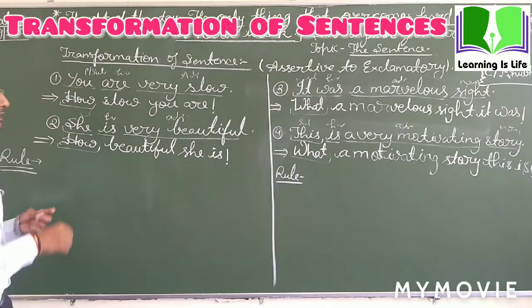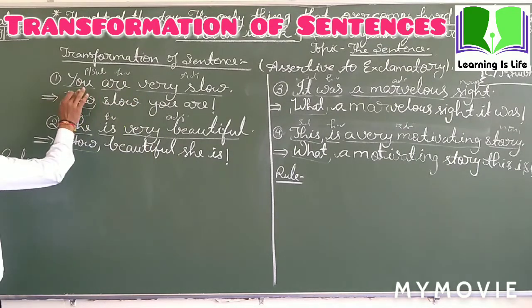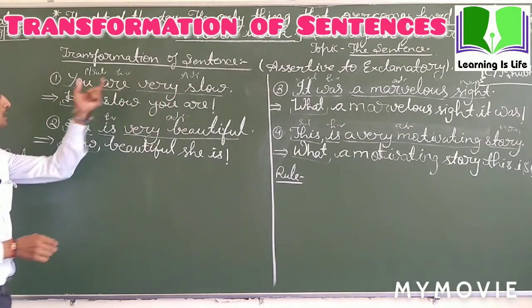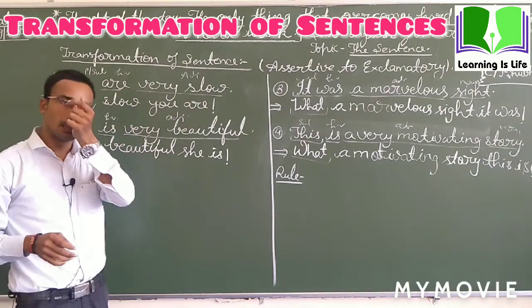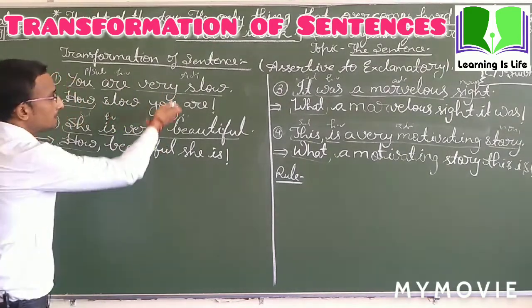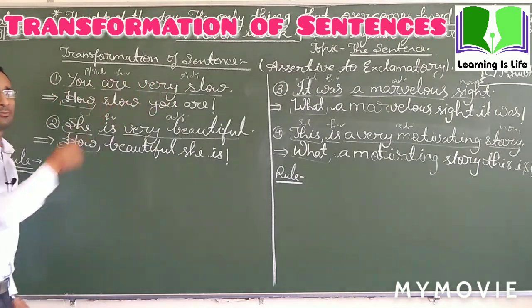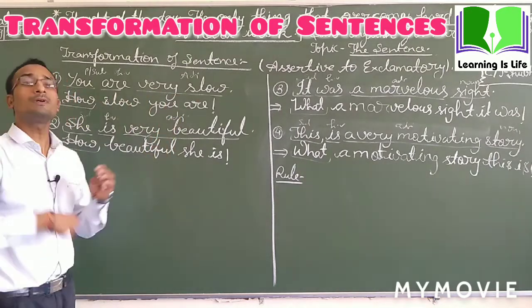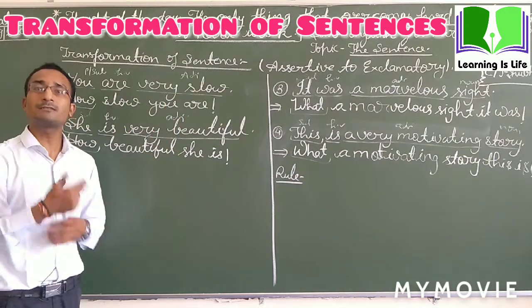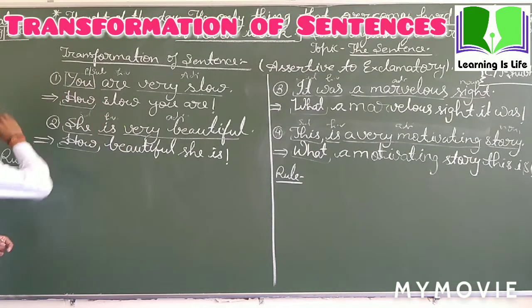One more thing to understand. In this sentence, you are very slow, you is pronoun, it is subject, and very slow is adjective. Tell me one thing. This adjective describes which noun or pronoun? This adjective, very slow. Who is very slow? You are very slow.